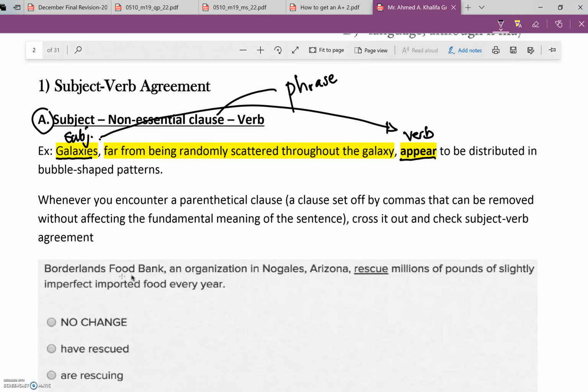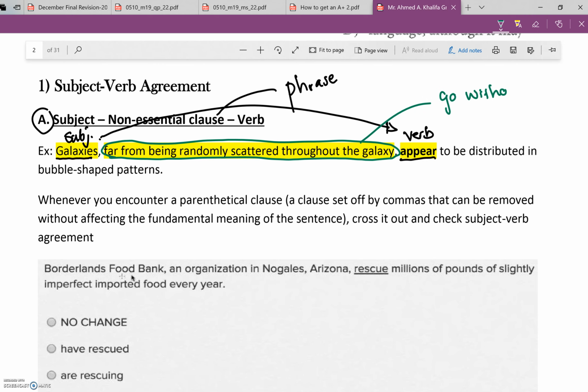What about this part? Simply, it is non-essential. What do I mean by non-essential? The sentence can go without it. So let us go through a rule here.